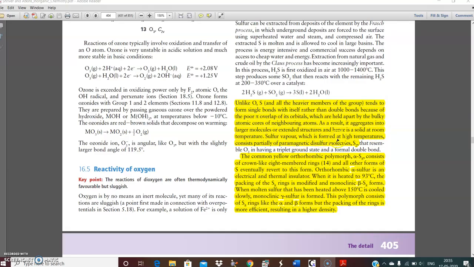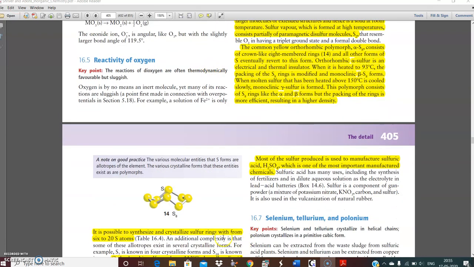Sulfur vapor, which is formed at high temperatures, consists partially of paramagnetic disulfur molecules. This is the structure of S8. The common yellow orthorhombic form consists of 8-membered rings, and all other forms of sulfur eventually refer to this form. That means other allotropes get somehow converted to the S8 structure. Orthorhombic alpha sulfur is an electrical and thermal insulator.